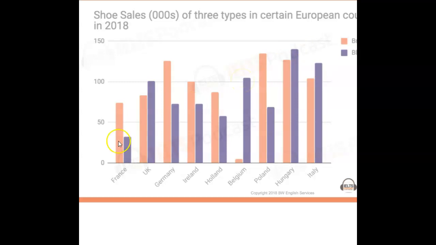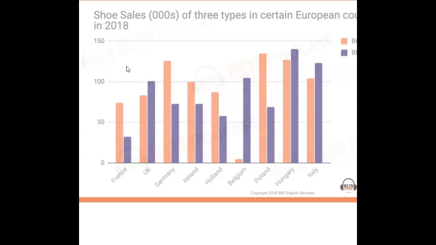okay? Then, another good place to move on to is to say under 50,000 shoe sales were recorded only in 1 country, specifically France, at this. The rest of the countries, namely UK, Germany, Ireland, Holland, etc., all had between 50 and 100,000 black leather shoes sold. All right, so it's really quite simple to include all that information. It's just a matter of grouping.